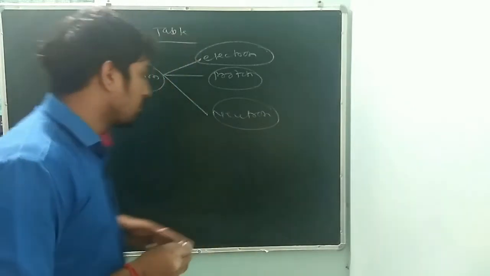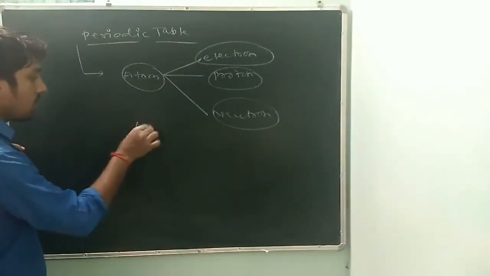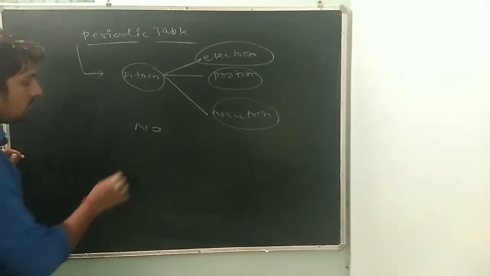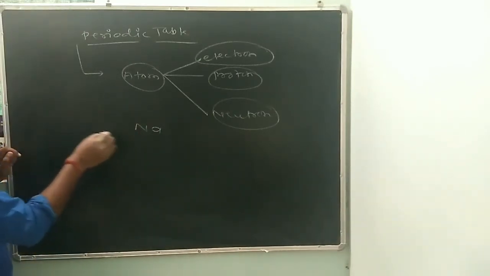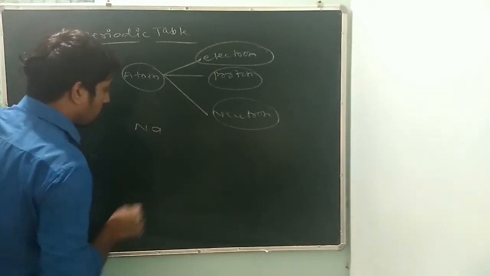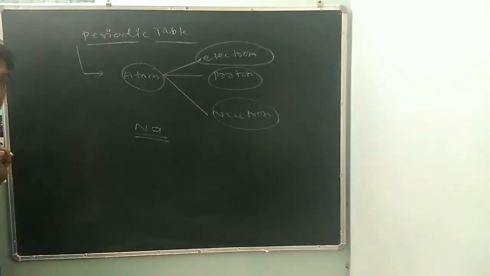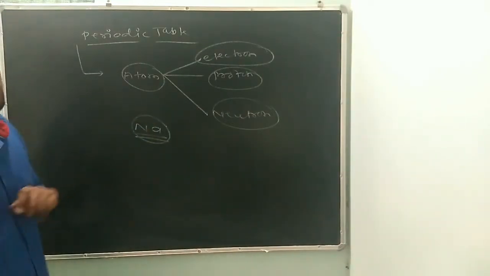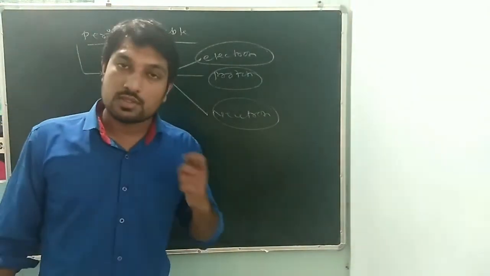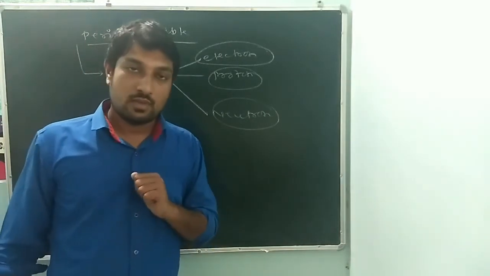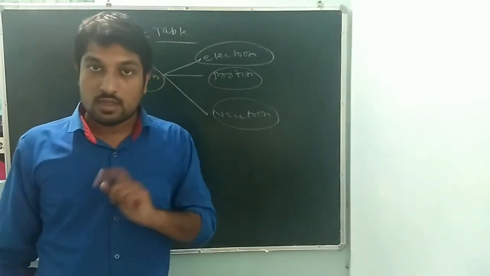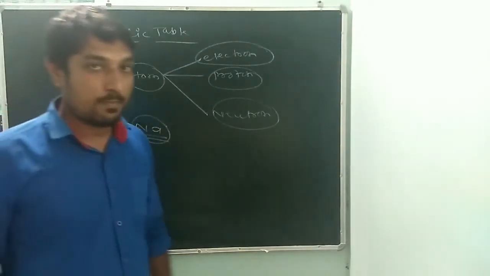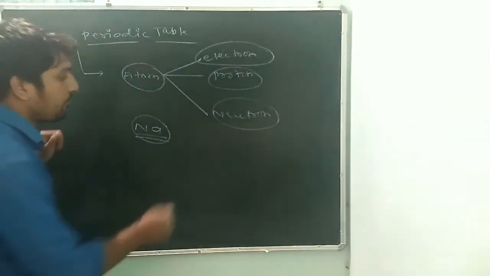Just like if the question comes on sodium and says find the electron, proton, and neutron in sodium. This is the question. So first you know the atomic number of sodium. What is the atomic number of sodium? What is the atomic mass of sodium? After that you find the electron, proton, and neutron in sodium. Okay, how? I will explain it.